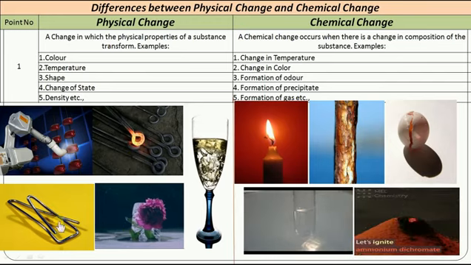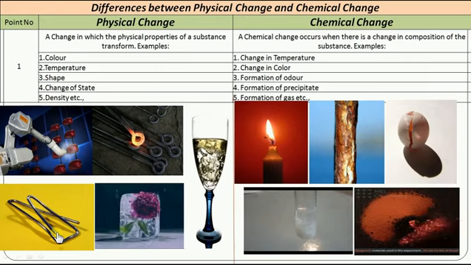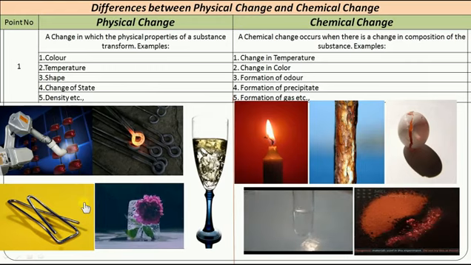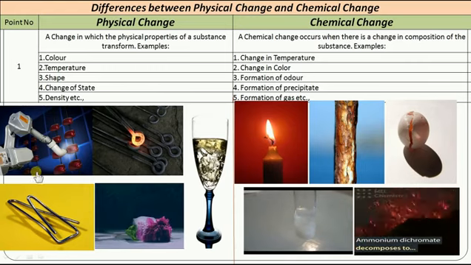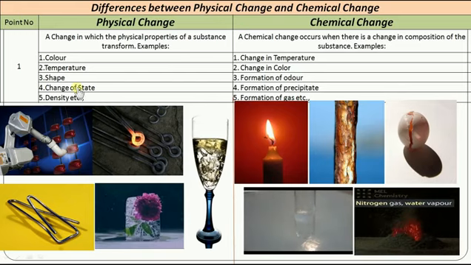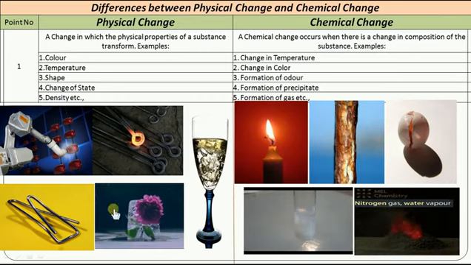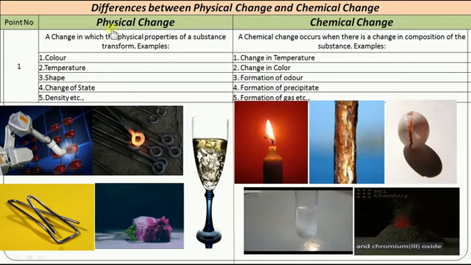Look at this pin shape. This pin has slightly bent, but it's made up of iron. Even before in the actual position it is iron, now it is also iron. So there is no change in the composition, so it is a physical change. Only some physical property alone changes. Come to the next one, change of state. Here a solid state changes into liquid state, so we can call change of state a physical change.